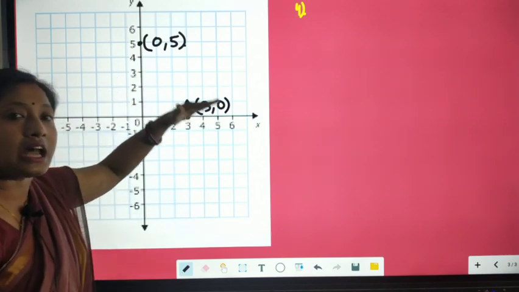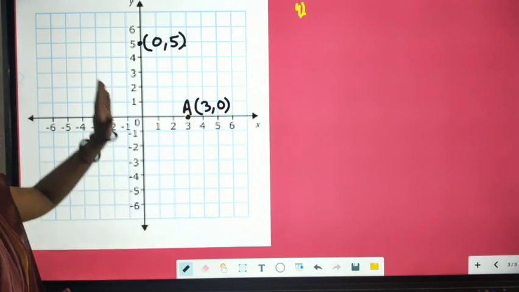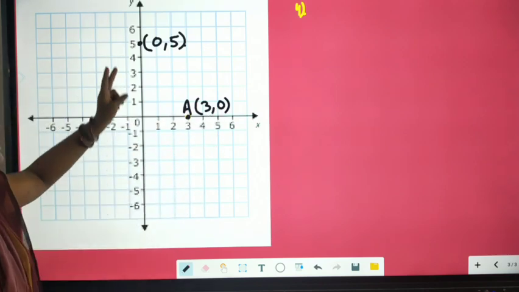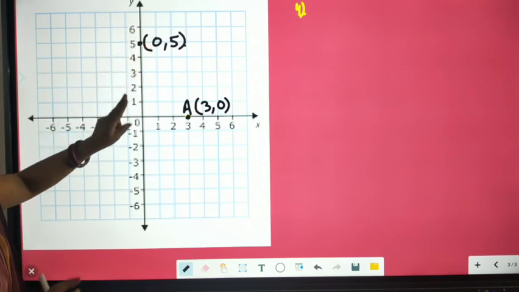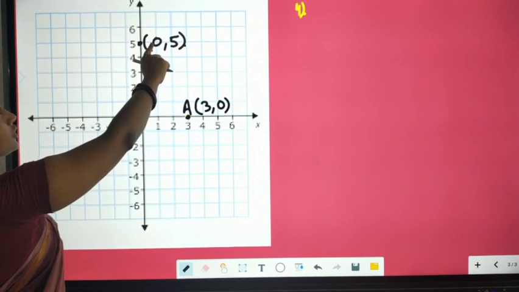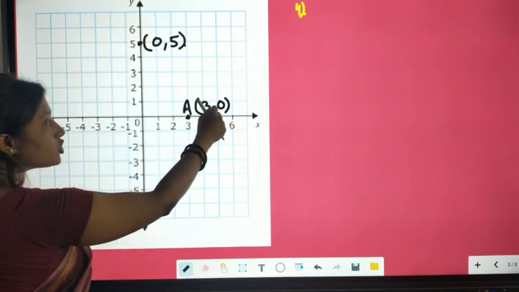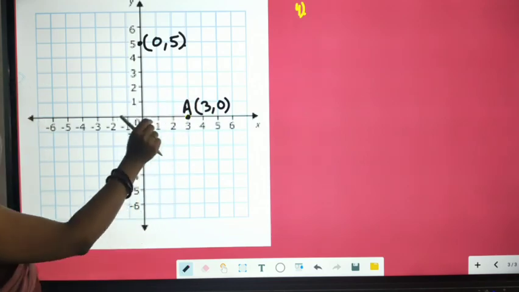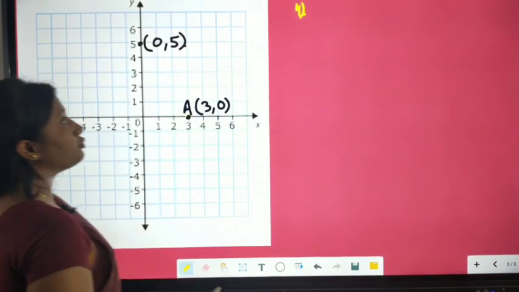When a point lies on the x-axis, its y-coordinate will be 0, and when a point lies on the y-axis, its x-coordinate will be 0. Just keep in mind that this 0 means its distance from the y-axis is 0, and this 0 means its distance from the x-axis is 0. Okay. So from these two, we will reveal more points.